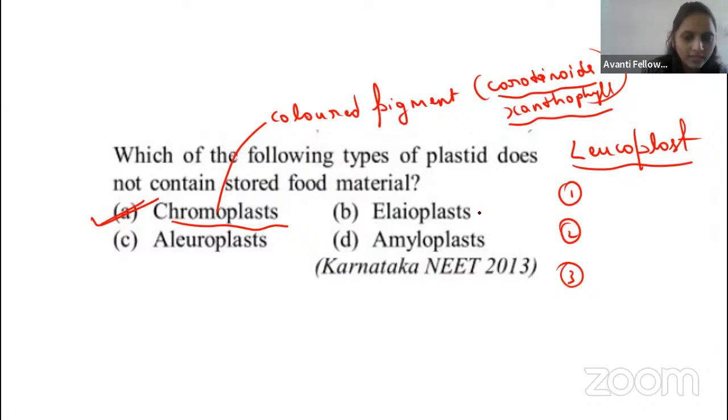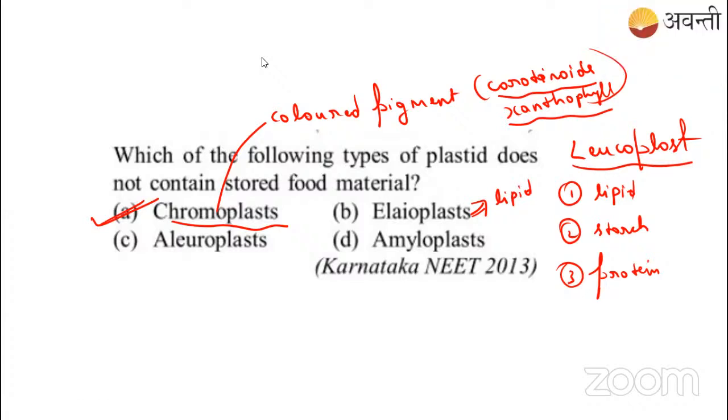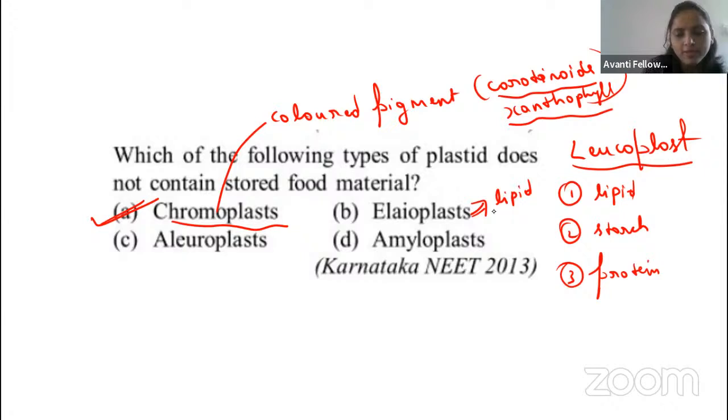When it comes to the elaioplast, it stores lipid. It is one form of the leucoplast. It will store the lipid. Here, one will store the lipid, one will store the starch, and one will store the protein. Here you can see the lipid. So lipid is stored by the elaioplast.